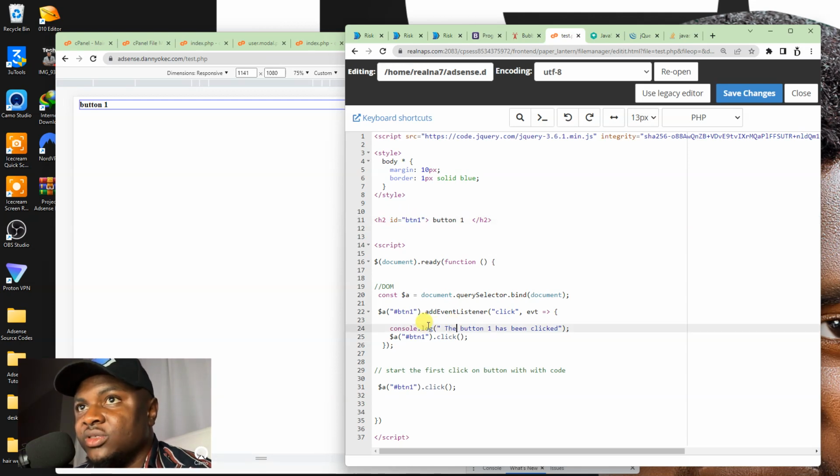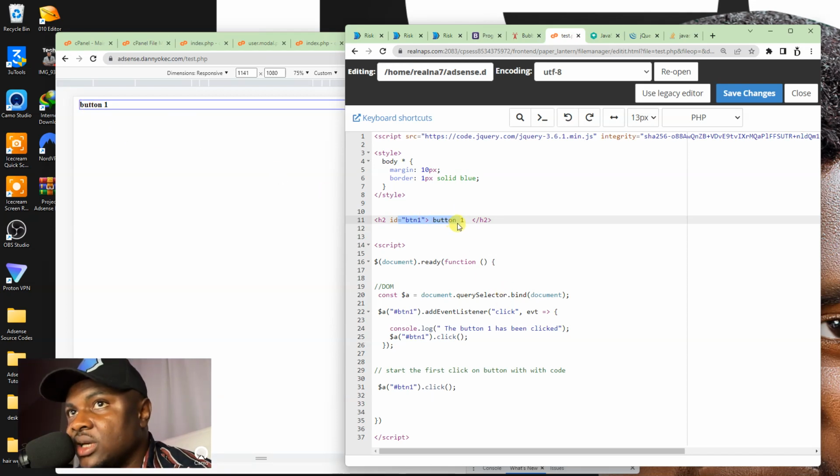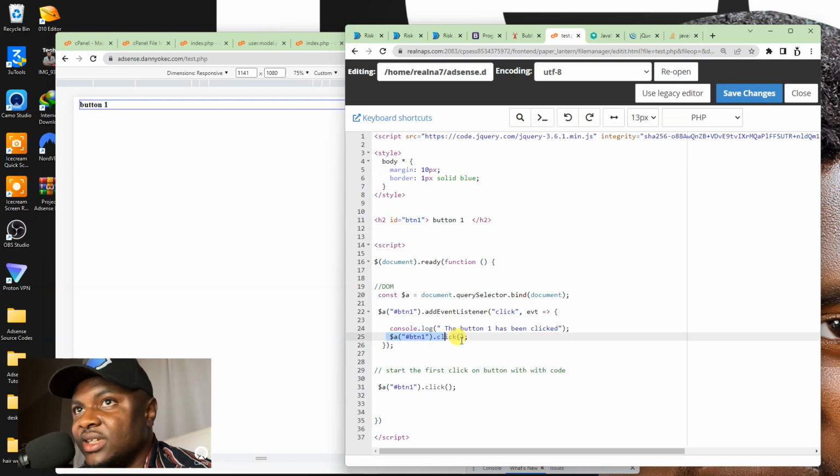So what I said was, whenever btn1 is being clicked, okay, so whenever we click on this btn1, which happens to have a text called button1, this is it. Whenever we click on it, all I want us to do is to say the button 1 has been clicked, right? And then just like the function, we should now click on it again with code. Now, to click on something with code, just get the ID of whatever that thing is and append a dot click to it.